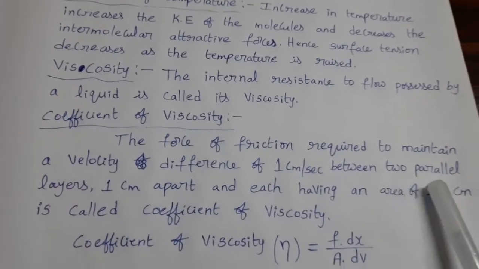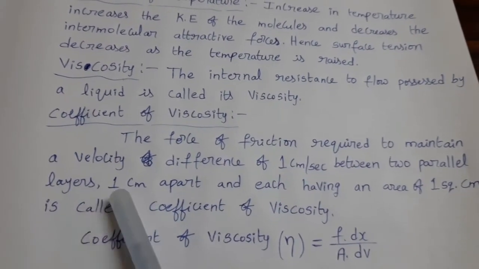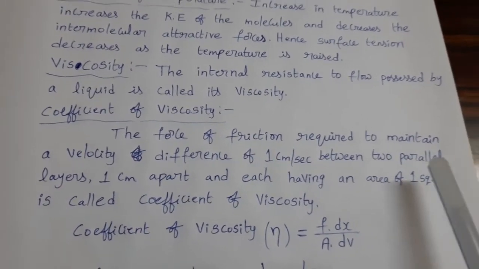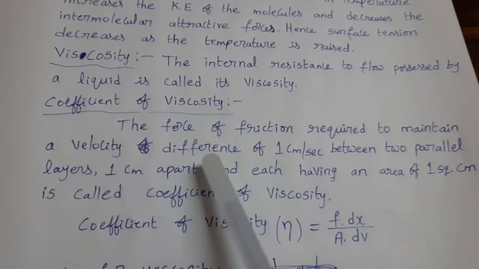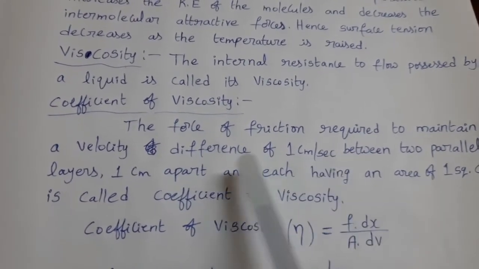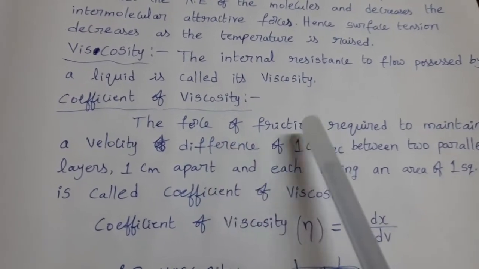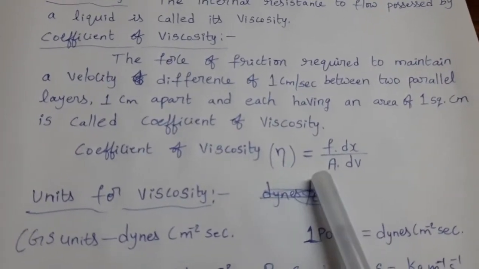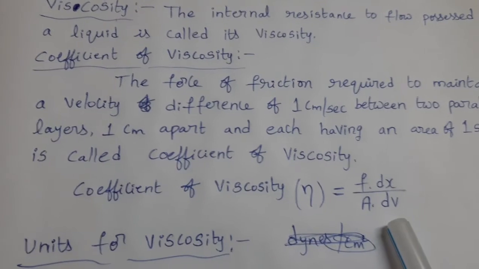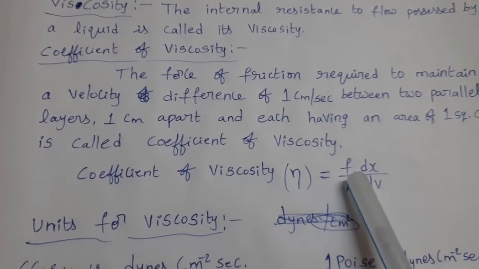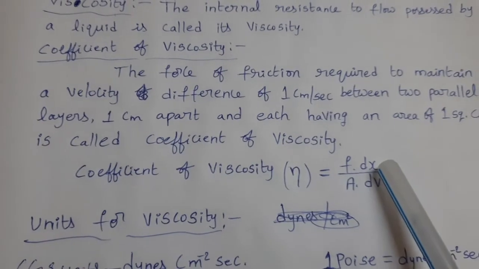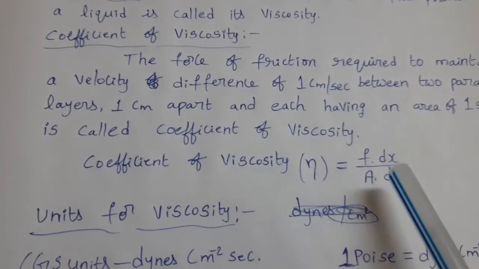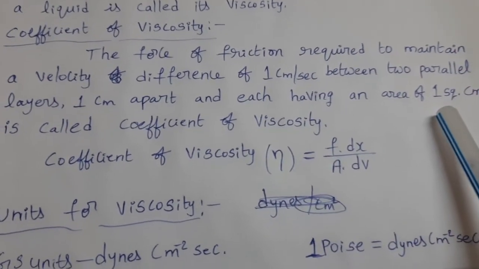Inside the liquid, consider two parallel layers. These two are separated by 1 centimeter and area is 1 square centimeter. Between these two layers, velocity difference is 1 centimeter per second. To maintain this velocity, the required force of friction is called coefficient of viscosity. Symbol is eta, that equals F into dx by A into dv. F means force of friction, dx means distance separated by 1 centimeter, dv velocity difference 1 centimeter per second, A area of the layer 1 square centimeter.